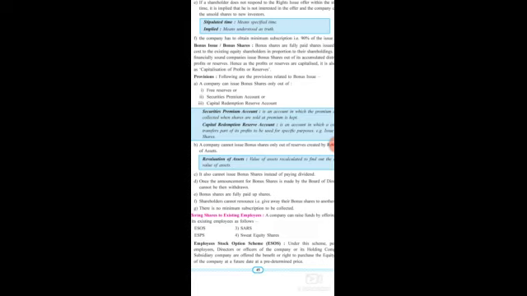Bonus shares should be fully paid up shares. And once the company announces bonus shares in the market, they will have to offer bonus shares. They cannot withdraw it once it is announced. Is that clear?